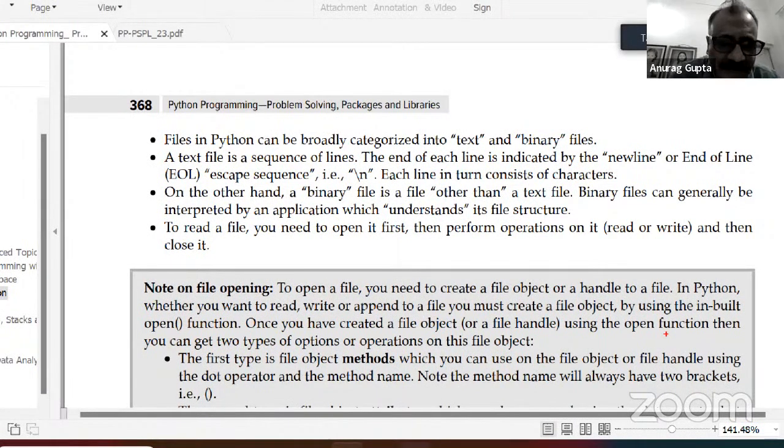Files in Python can be broadly categorized into text and binary files. So there are basically two types of files we'll be dealing with: text files and binary files.